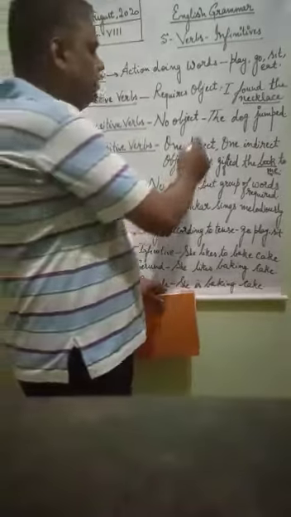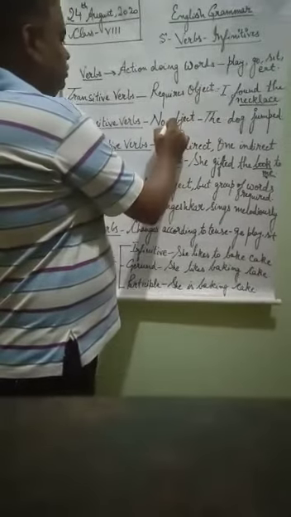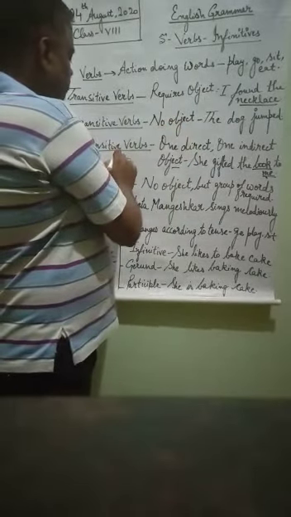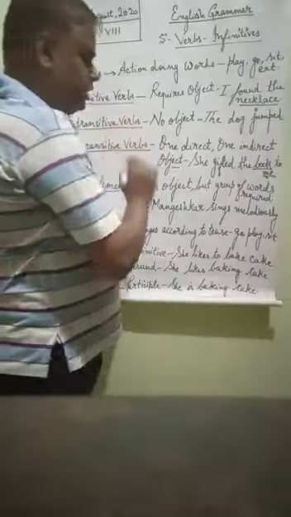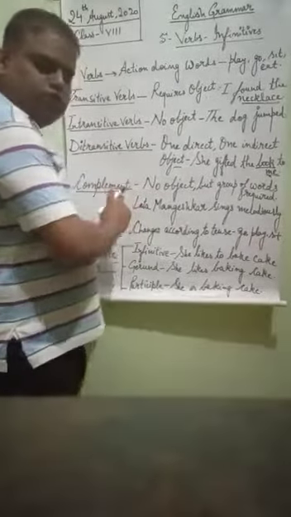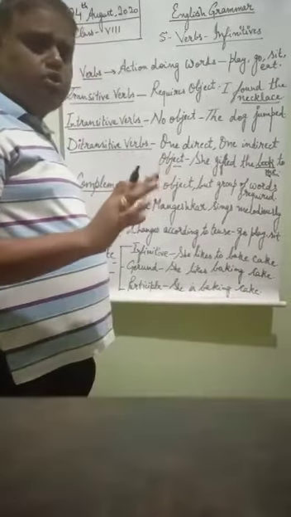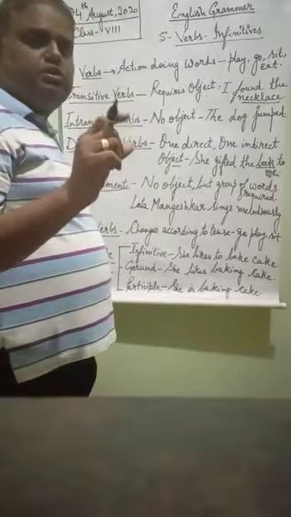Where there is one direct and one indirect object, that will be a transitive verb. So here one object, here zero object, here one direct object and one indirect object. Now we will come to complement. Complement also comes where there is no object, but there are some words which are